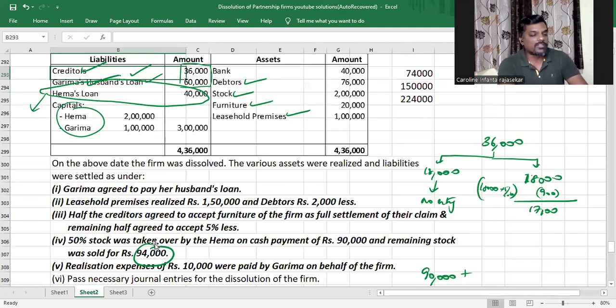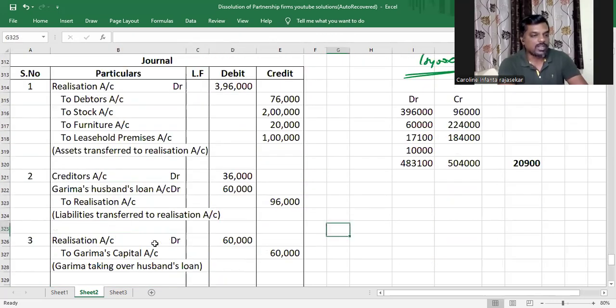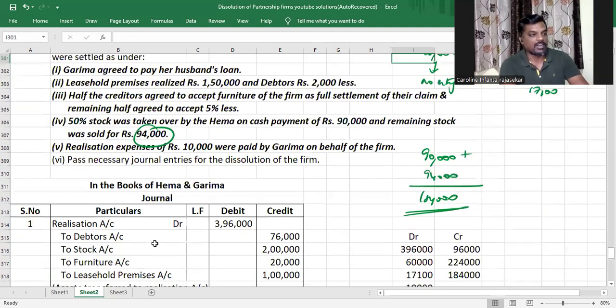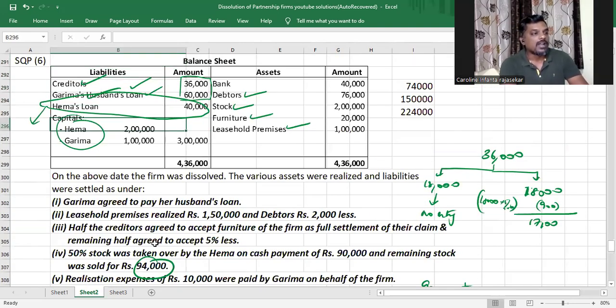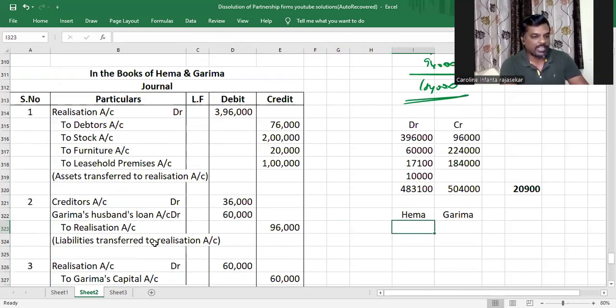Now that we are done with the realization profit, the only thing that is left is for us to ascertain the amount payable to the partners and close the partners' capital account and bank account by paying the partners whatever they have to be paid. Understood or not, my dear children? So we have Hema. I'm going to make separate columns for Hema and Garima. All the credits I'll write as positive numbers. All the debits I'll write as negative numbers. I have partners' capital account 2 lakh and 1 lakh as opening balance. So basically credits, I'm going to write as positive numbers because it's payable to them. All the debits are receivable from them, so I'm going to write that as negative numbers.